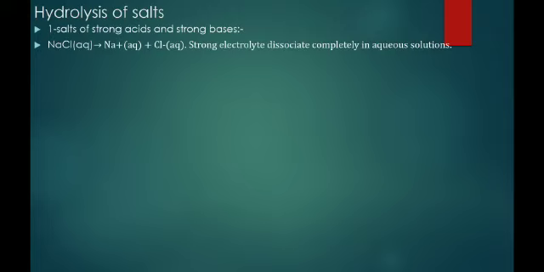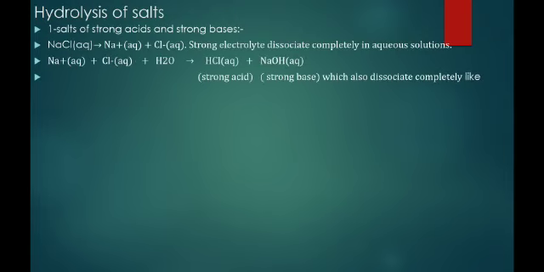NaCl is the salt of the strong acid and strong base, that's why it will completely dissociate in aqueous solution. On that basis, Na plus and Cl minus when react with water, then it forms HCl and NaOH. HCl is the strong acid and NaOH is a strong base, which also dissociate completely.